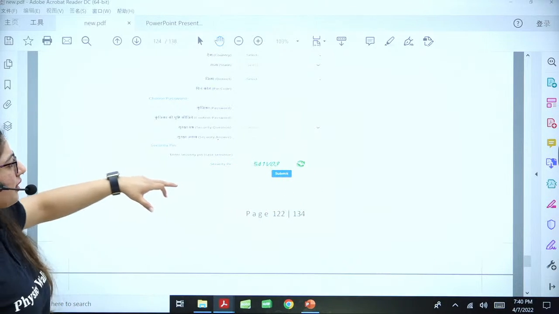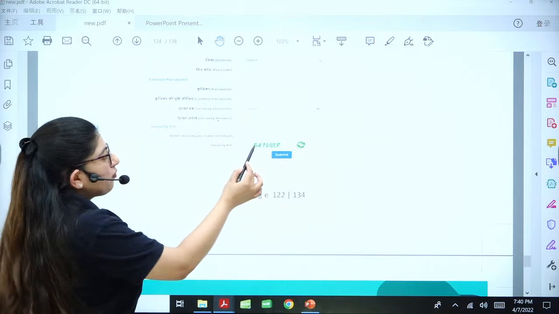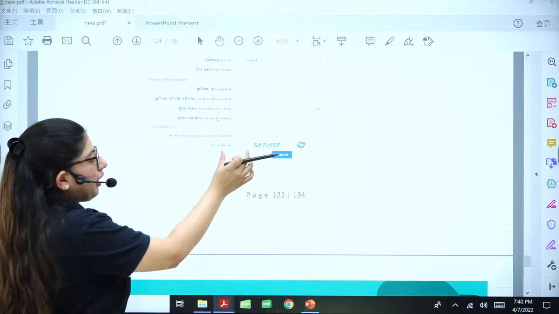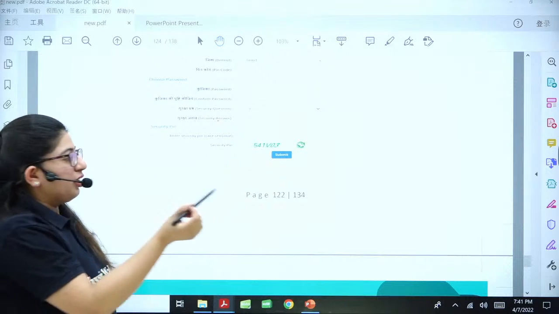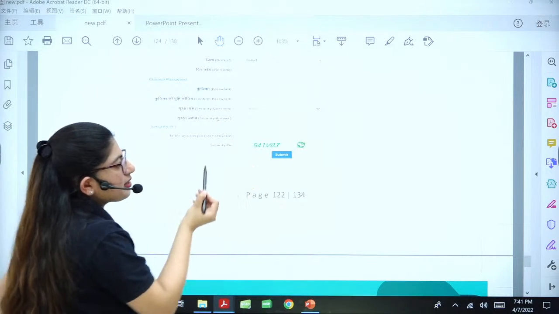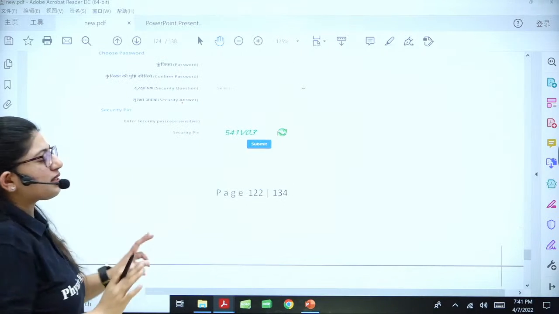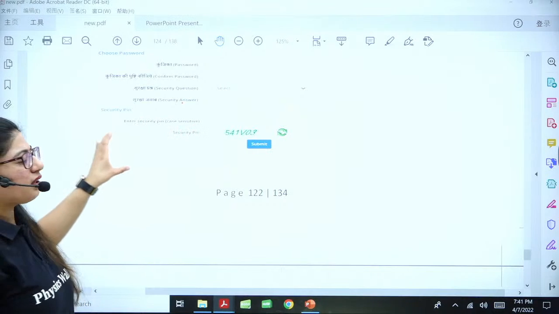All these things. And then you have to put this pin here. This is 541V03, this is an example. Whenever you are filling the form, this may be something else. You have to read it and put it here. This just tells that you're not a computer and you're a human being doing it. So that's why the security pin arises here.